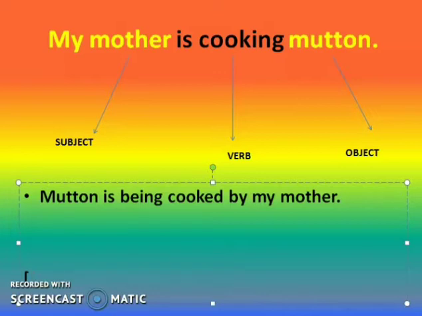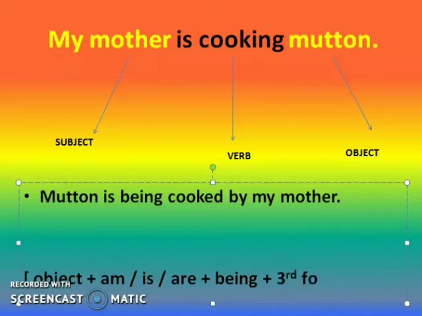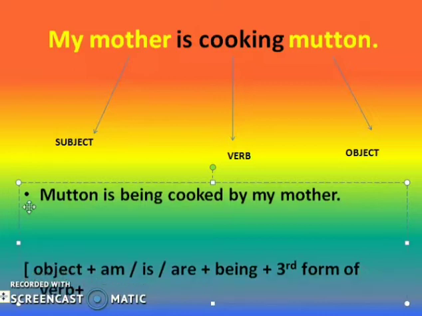So at first it will come object, plus am, is, are, meaning the be verb of the present tense, then being, then the third form of the main verb, then by, then the subject. So it's clear. So with my answer, just clear the structure.